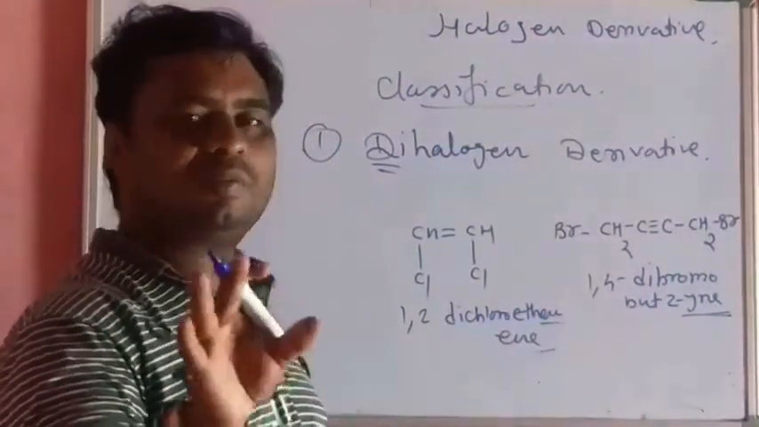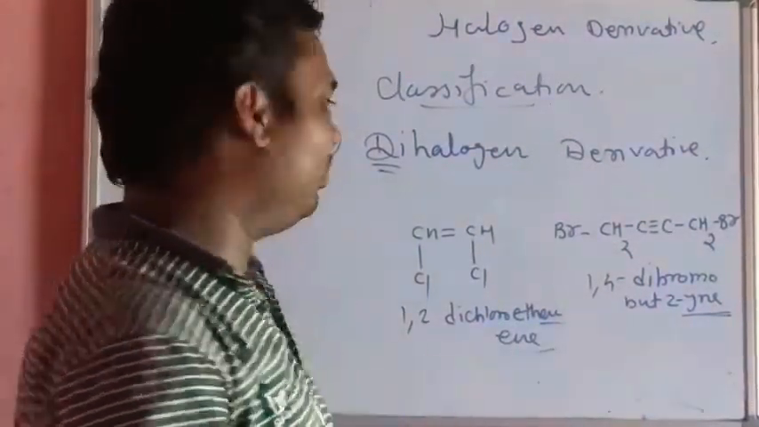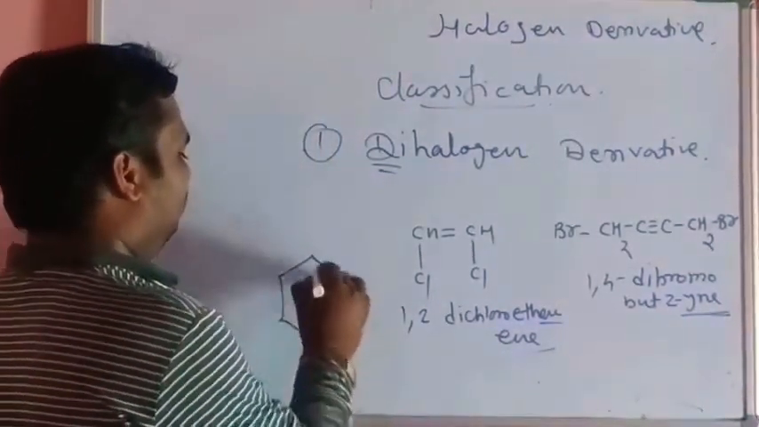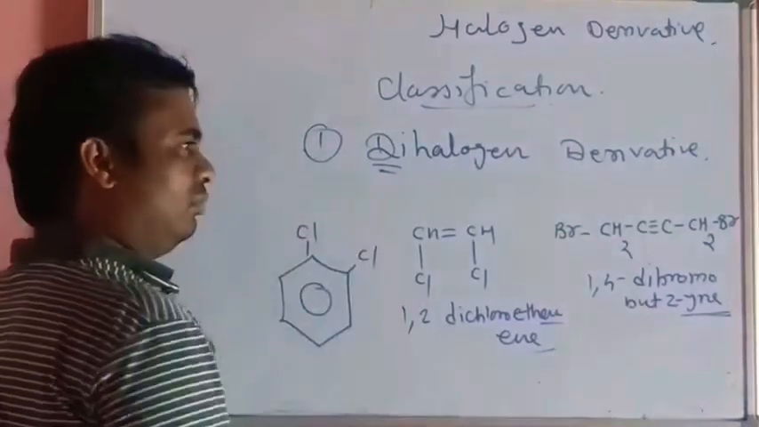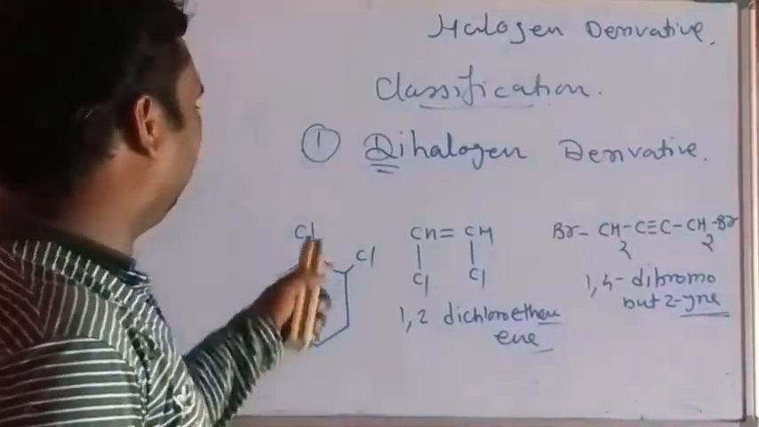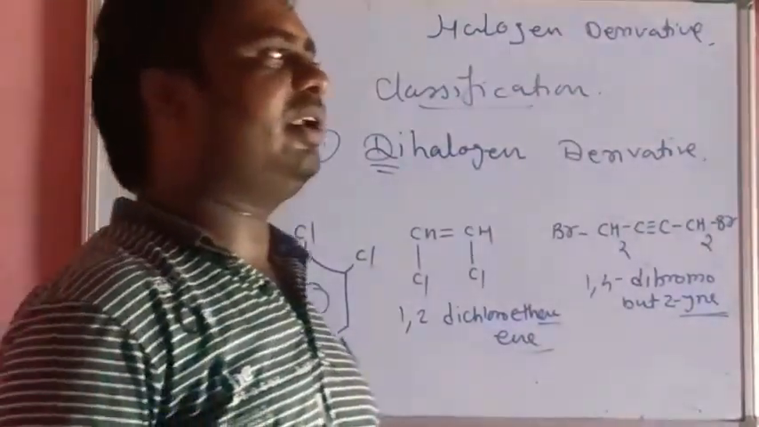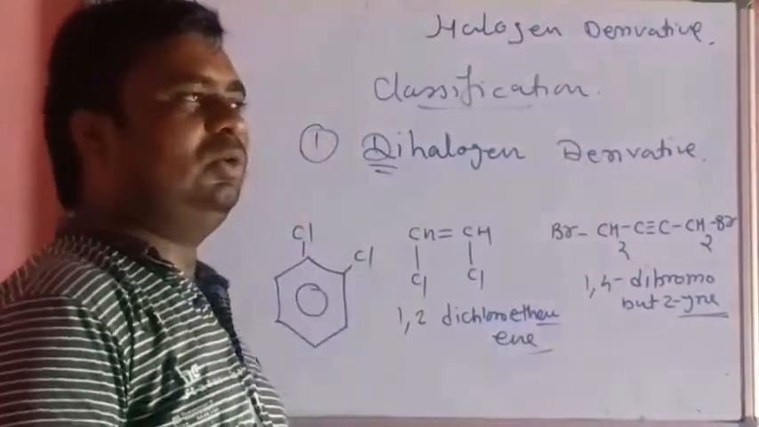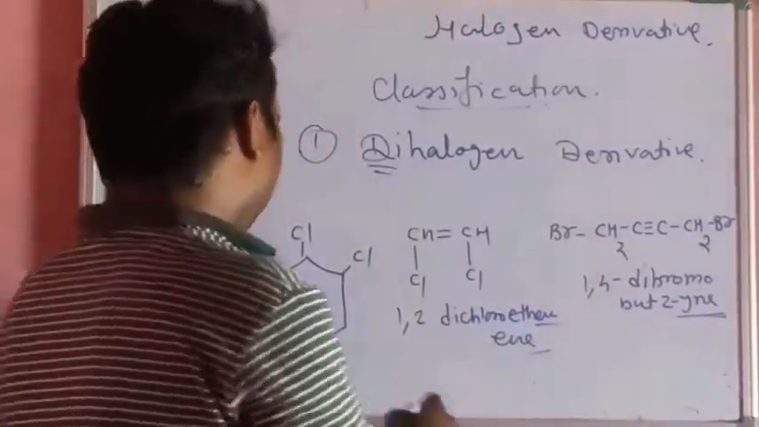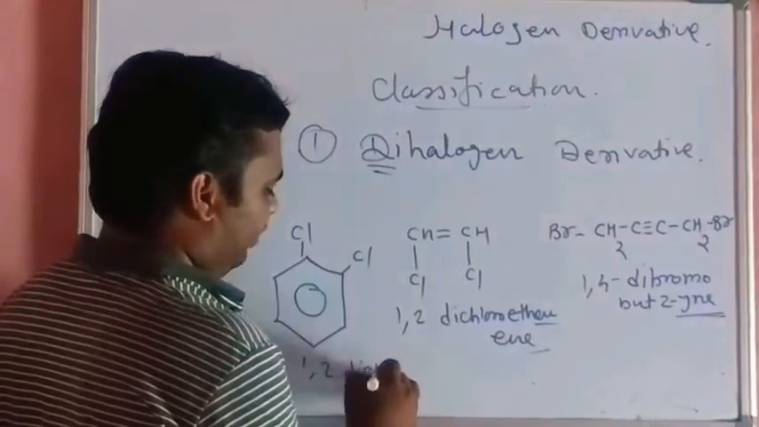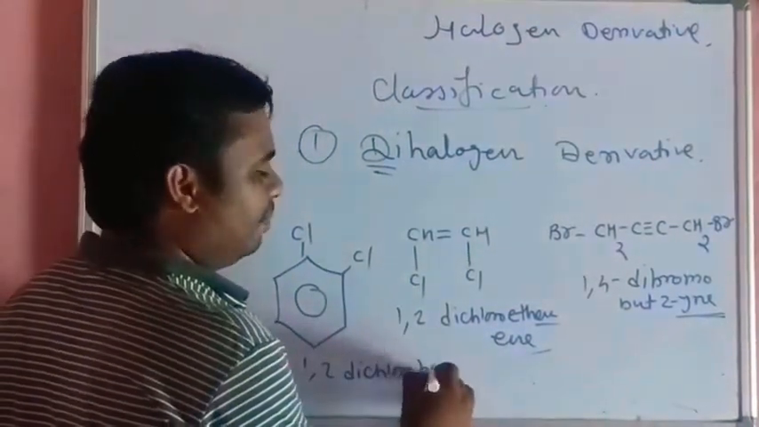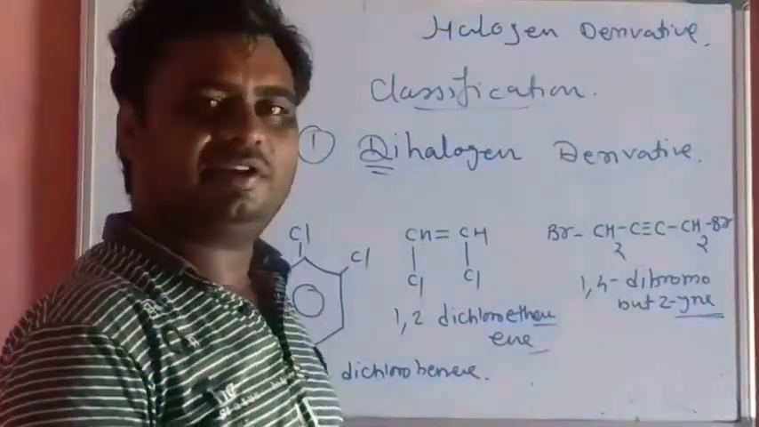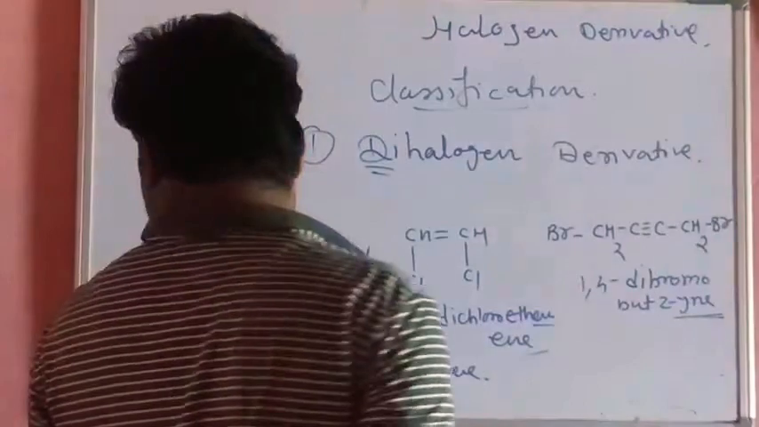If we take an example of an aromatic hydrocarbon, then the example will be like this. The 2 hydrogen atoms from the aromatic ring or benzene ring are replaced by 2 halogen atoms, that is 2 chlorine atoms. So, 1,2-dichlorobenzene. So this is about the dihalogen derivative. Next, come to the point.